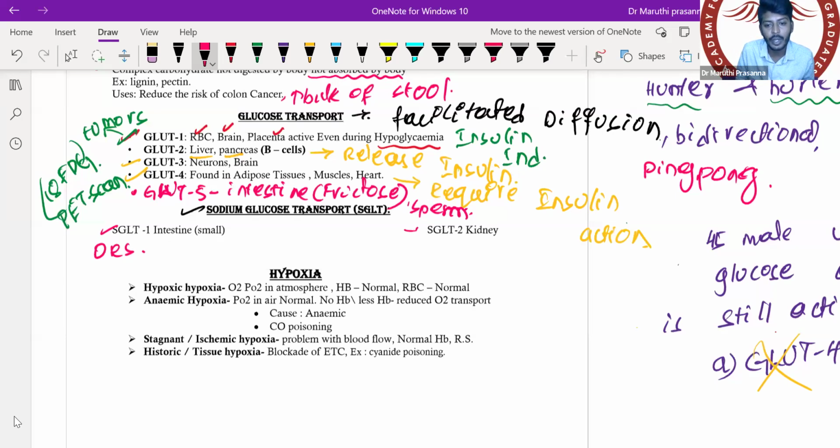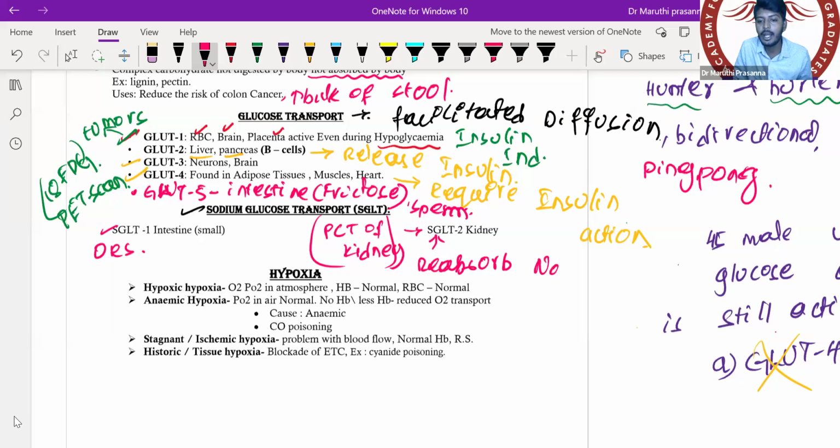Then SGLT2 is located where? In the proximal convoluted tubule of the kidney, the PCT of the kidney. What is the function? It will reabsorb the sodium and glucose from the kidney. So please remember, the proximal convoluted tubule epithelium consists of your SGLT2.